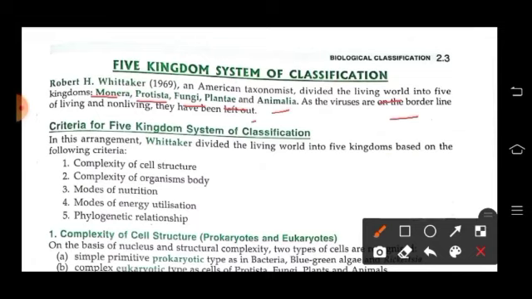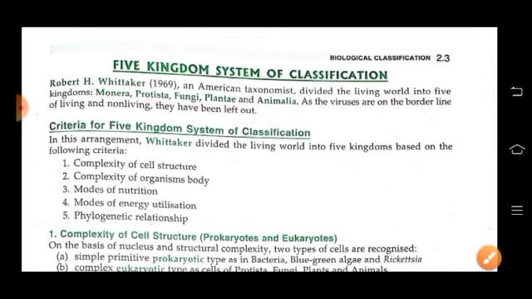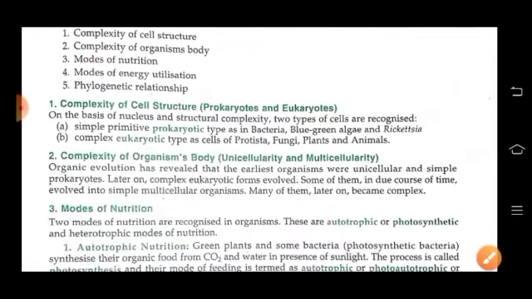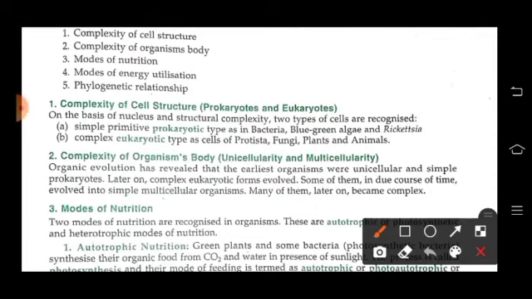So what was the criteria for five kingdom classification? Whittaker divided the living world into five kingdoms based on these criteria: complexity of cell structure, complexity of organism body, their mode of nutrition, their mode of energy utilization, and phylogenetic relationship. That means their evolutionary relationship. Okay. So let's come to the first, complexity of cell structure. On the basis of nucleus and structural complexity, two types of cells are recognized: primitive prokaryotic and complex eukaryotic. Complexity of body organization: unicellularity and multicellularity.